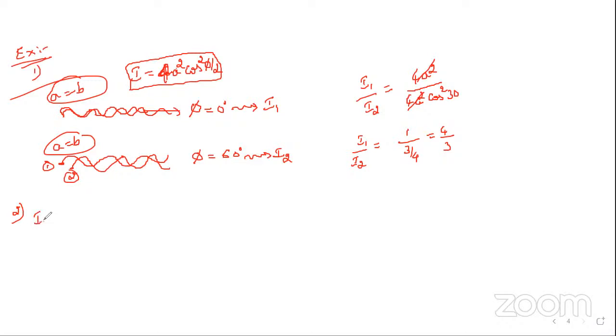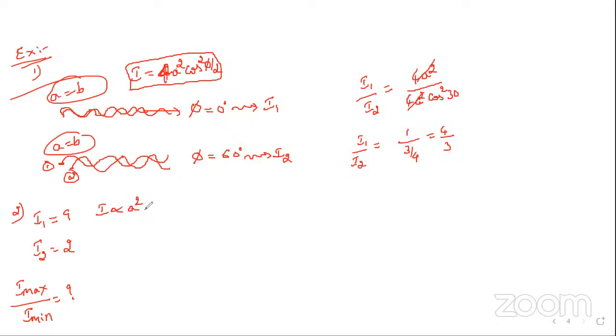I give the intensity of the first wave as 9 and the intensity of the second wave as 2. Can you tell me I maximum by I minimum? You know that intensity is directly proportional to the square of the amplitude.